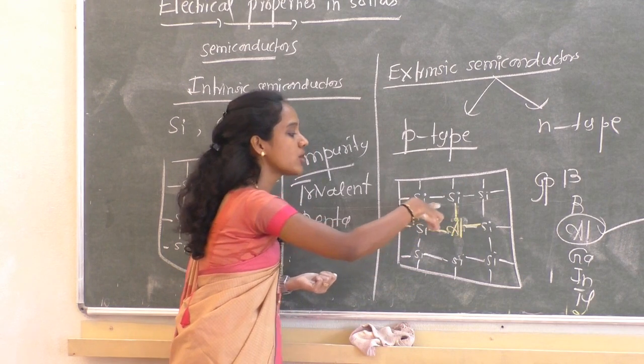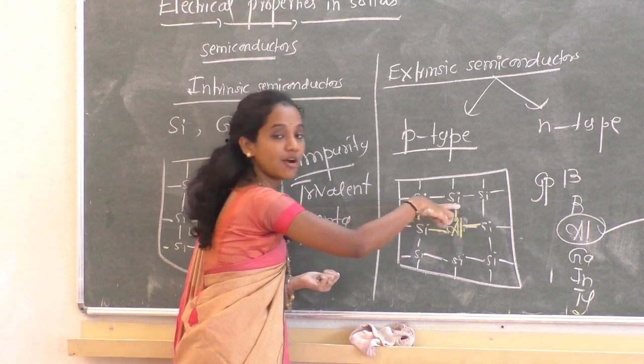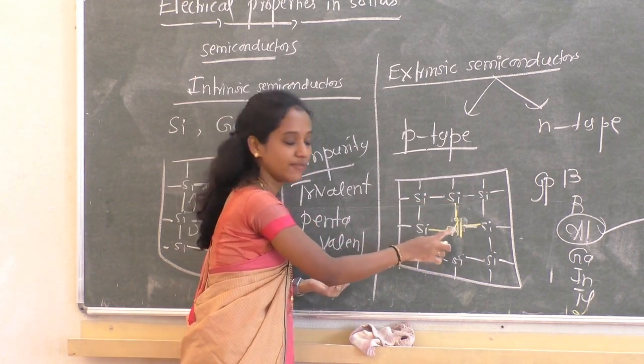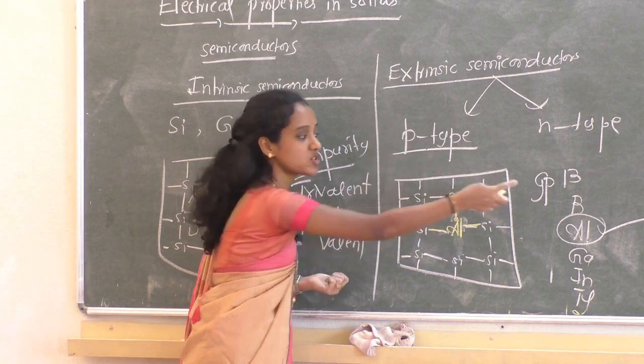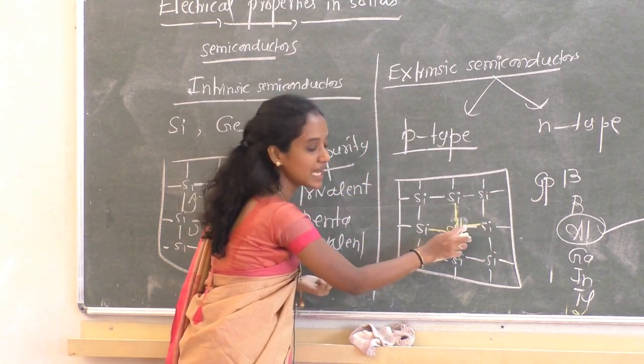In order to form 4 covalent bonds, aluminium must have 4 electrons, but there is a deficiency of 1 electron because it is a group 13 element, so only 3 electrons are there.